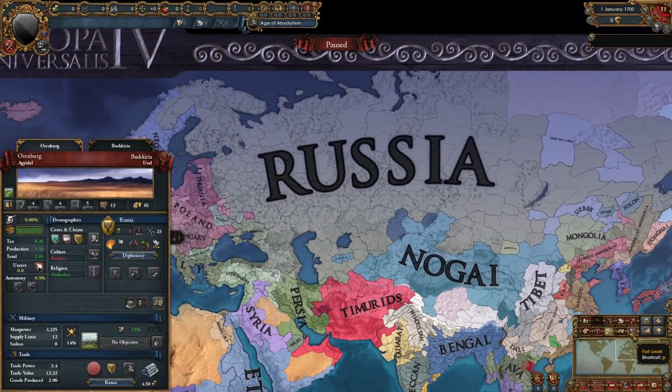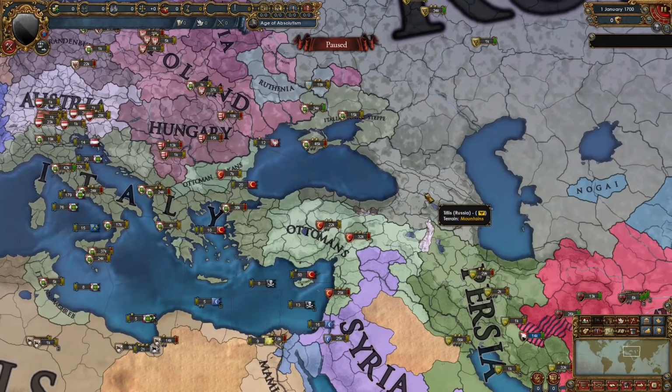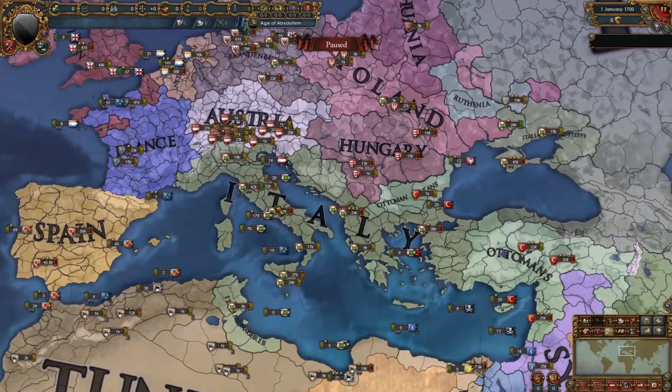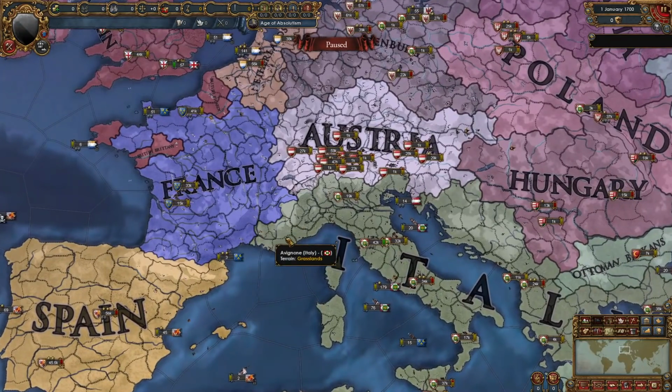So Russia are expanding like crazy. They're warring a bunch of countries. They have claims on a bunch of provinces over here, and they've even started expanding in Anatolia after they integrated Georgia. Italy has also been expanding even more, taking some provinces from Tunis and some provinces from France as well.